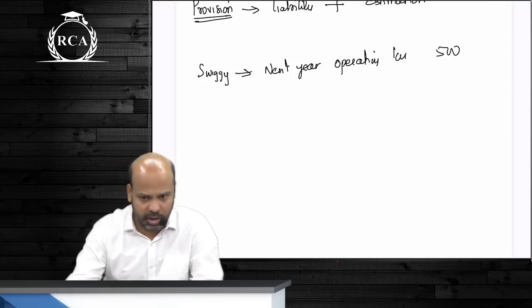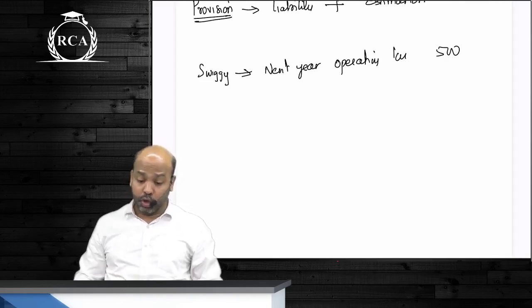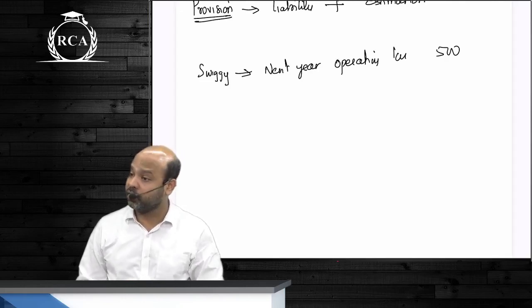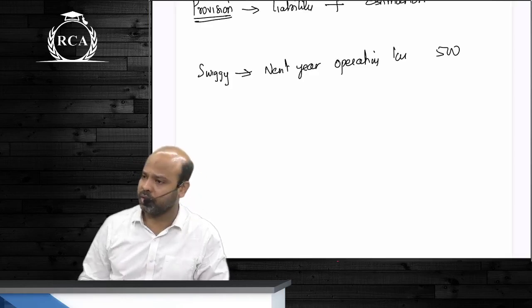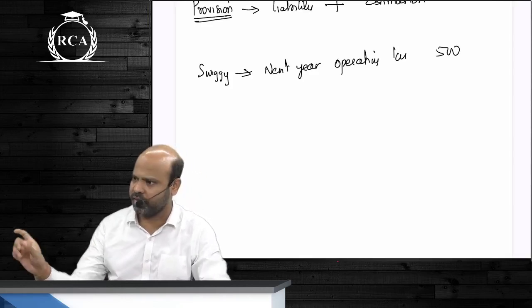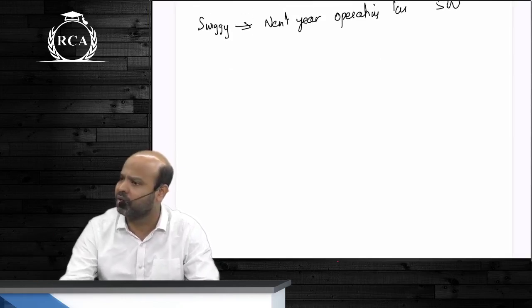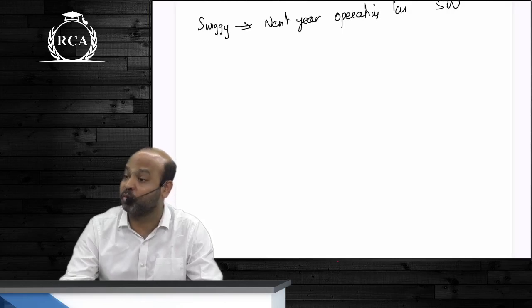I'm running the company as such, better. Next year we are expecting that the loss is going to be 500. Should I make a provision for that loss now? Yes or no? No. Blue t-shirt, right? What's your name? Yash. Is it Yes sir or Yash? Yash only. Okay beta. Why no? Why no? We have no proof whether we'll incur.